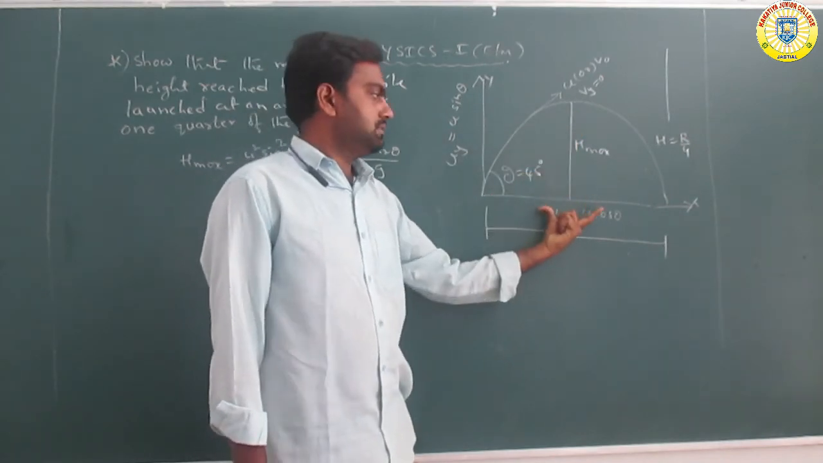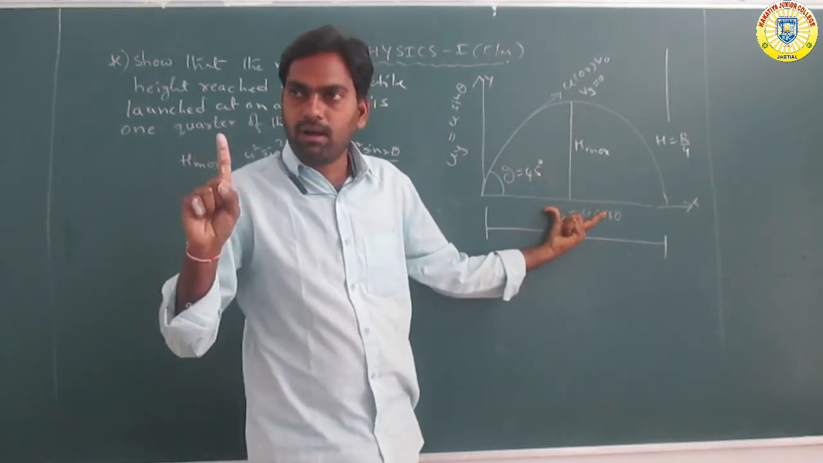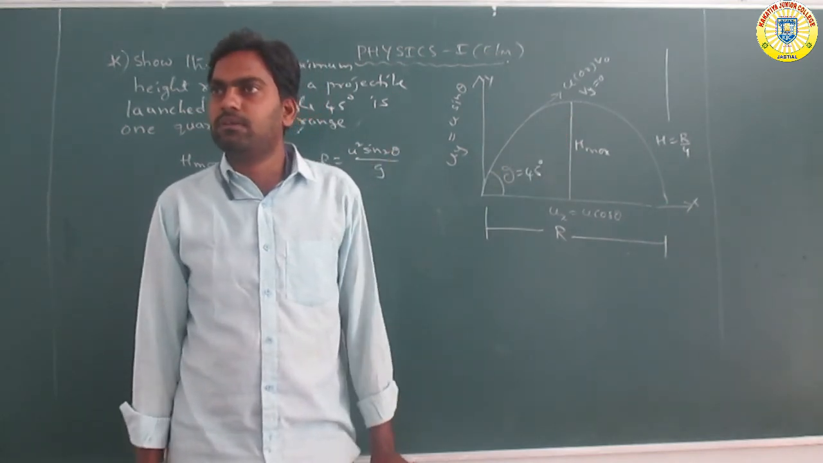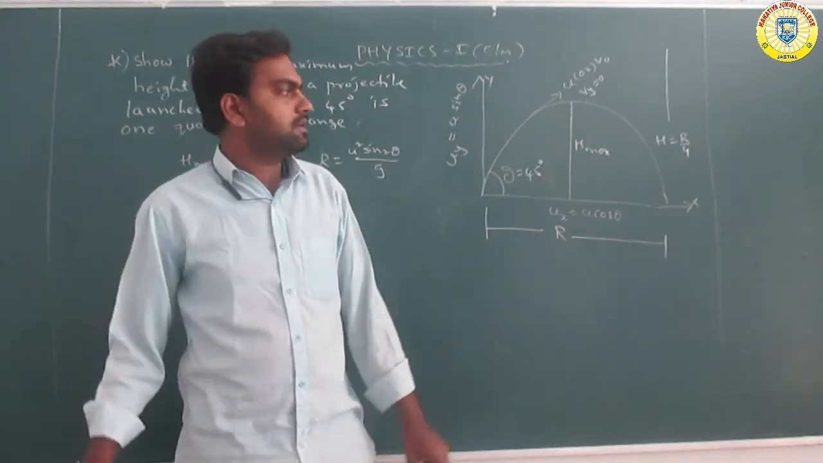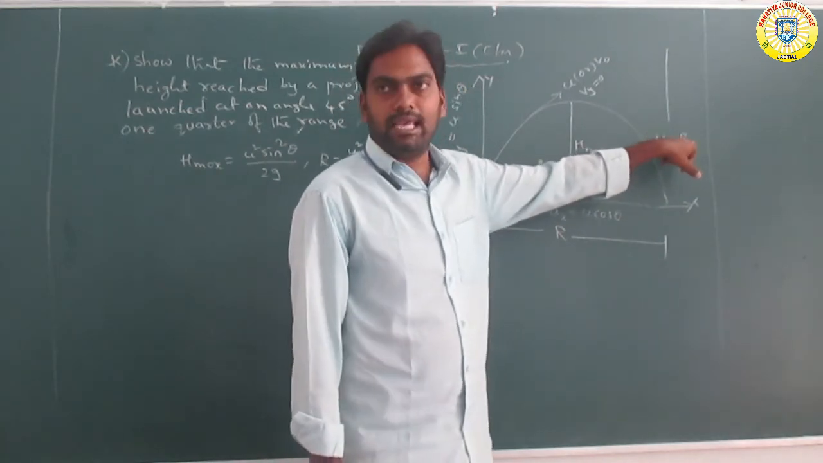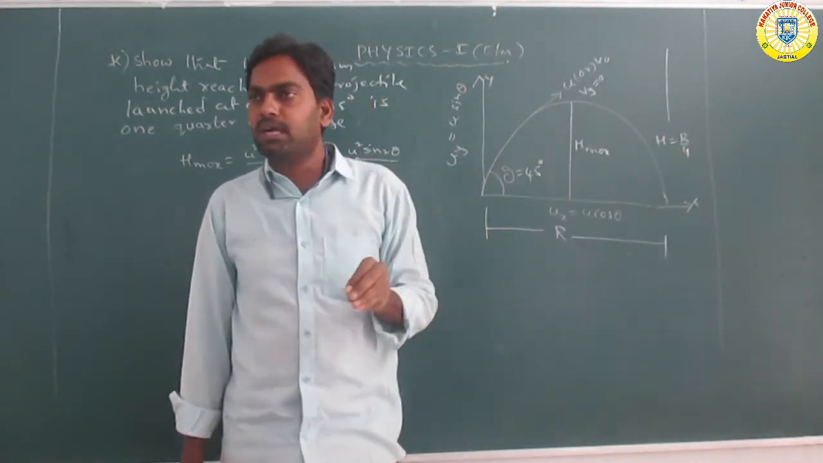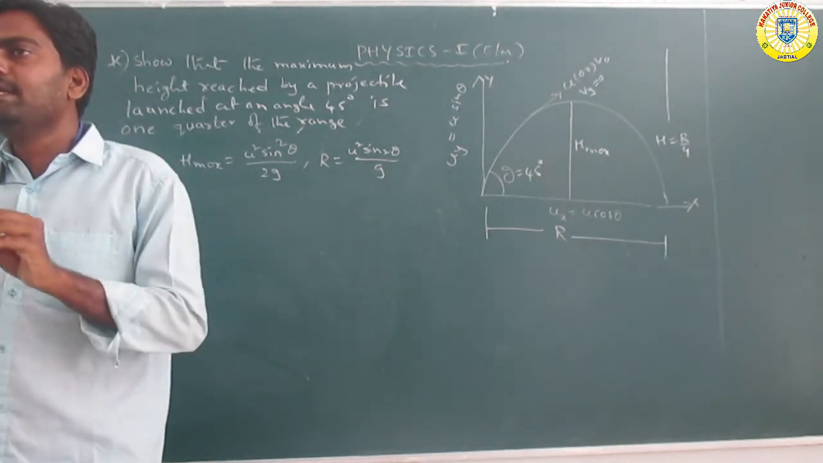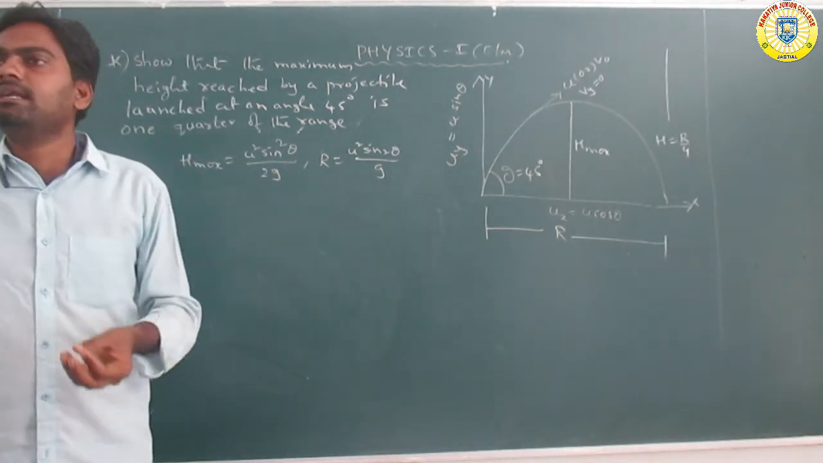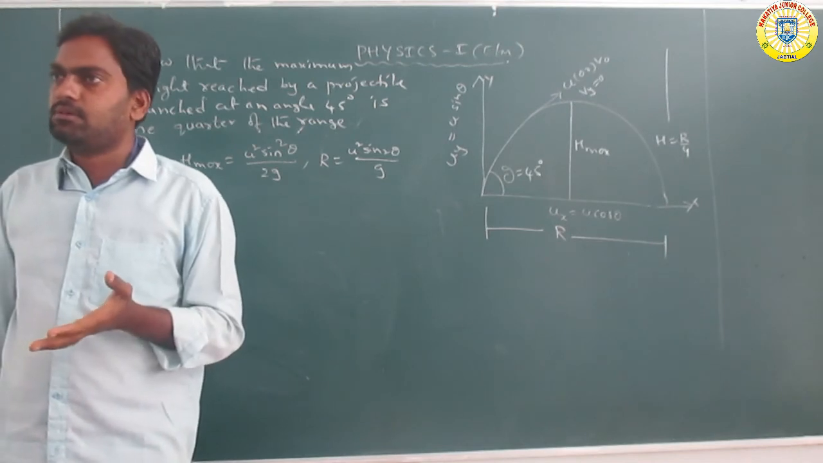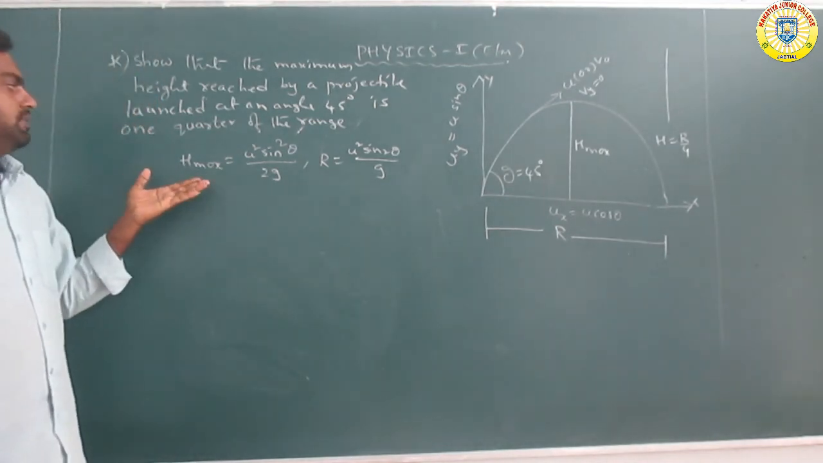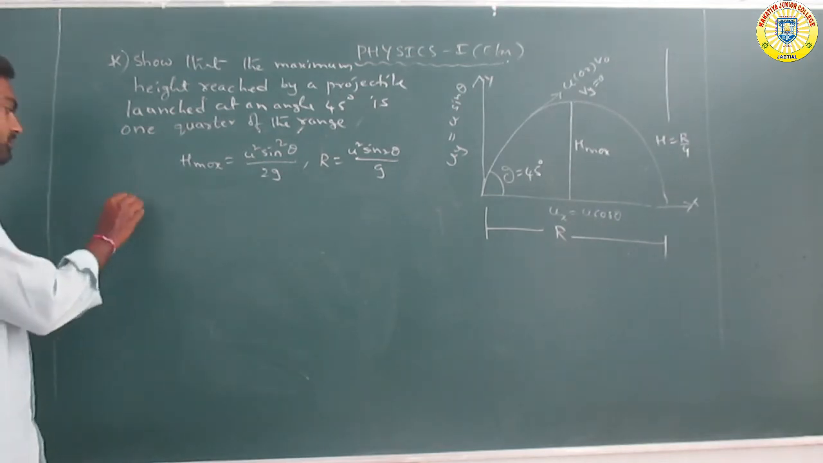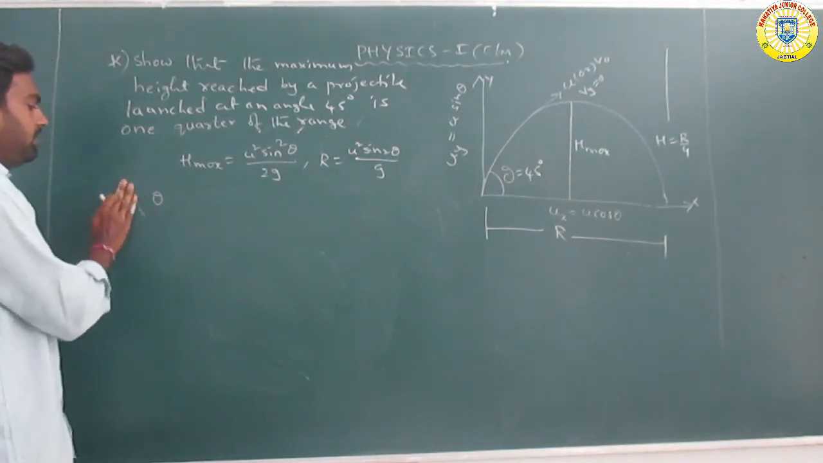So in the total range, for example, suppose it is 100. The height will be 25, a quarter, 1 by 4 of its range. Now prove or show that h is equal to R by 4, using only the given information, that theta is equal to 45 degrees. Already we know the formulas for h maximum and R.